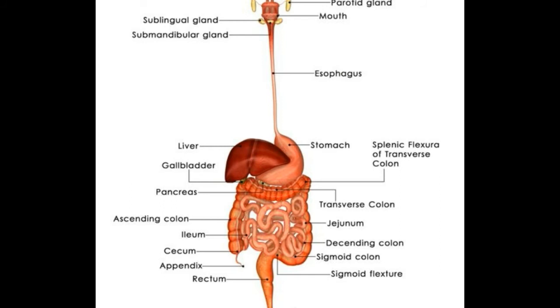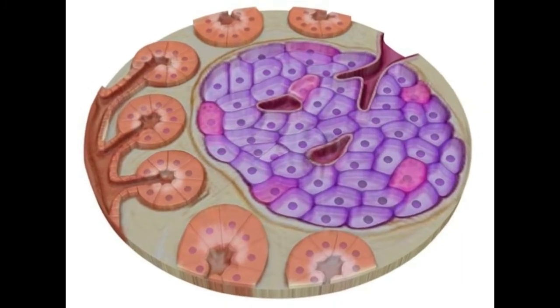Stomach. The enzymes released by the stomach are known as gastric enzymes. The stomach secretes hydrochloric acid, which kills bacteria and germs and provides an acid environment for proper enzymatic activity for protease enzymes.